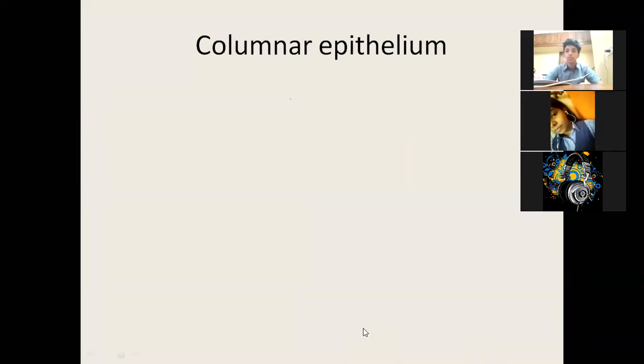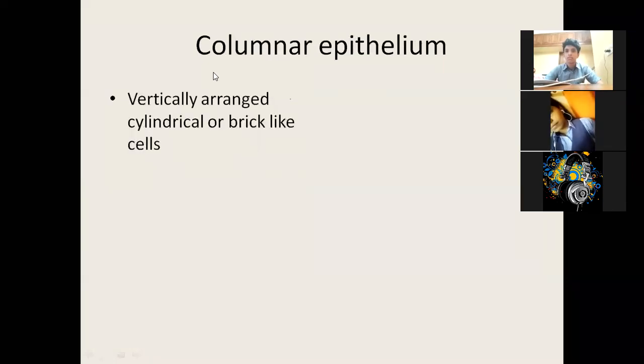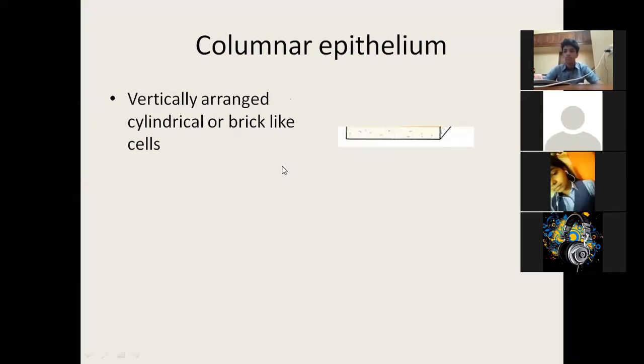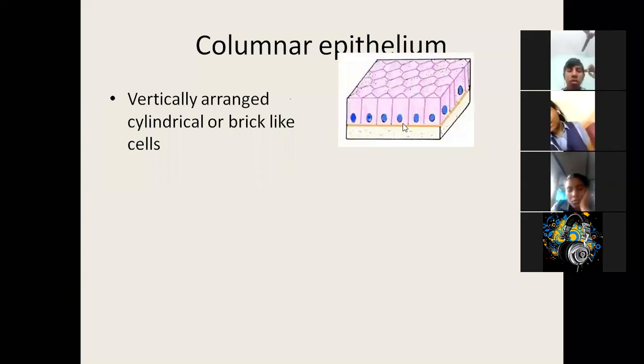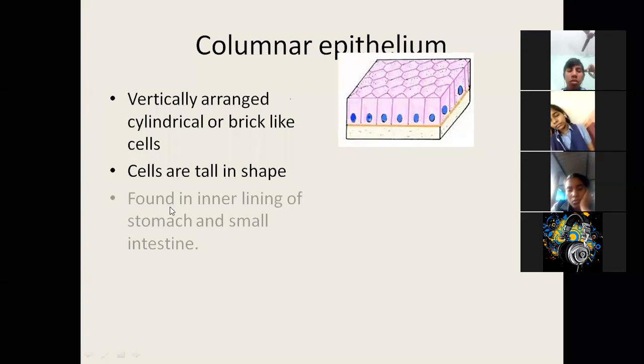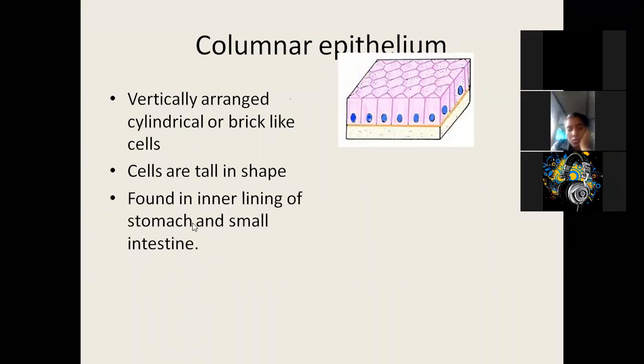Next is columnar. As the word columnar means, the shape will be like a column. Vertically arranged cylindrical or brick-like cells. They are vertically arranged like columns or like brick cells. See, although it looks like cuboidal, they are stretched, so they look like columnar cells. The cells are tall in shape. Found in the inner lining of stomach and small intestine. The function here is for absorption, the absorption of digested food.